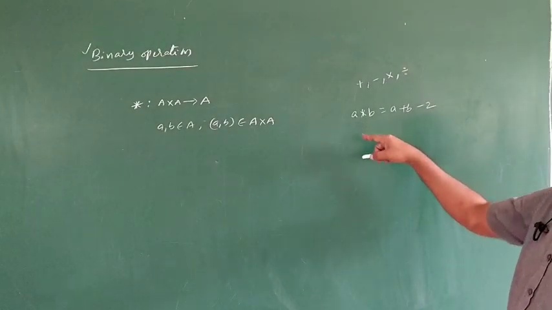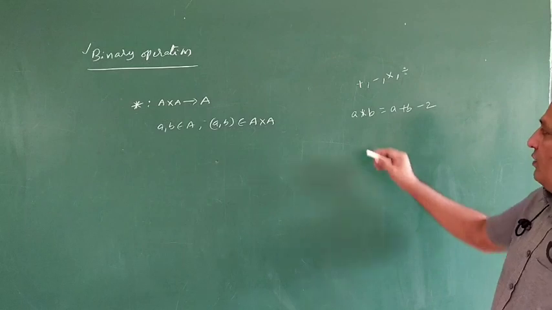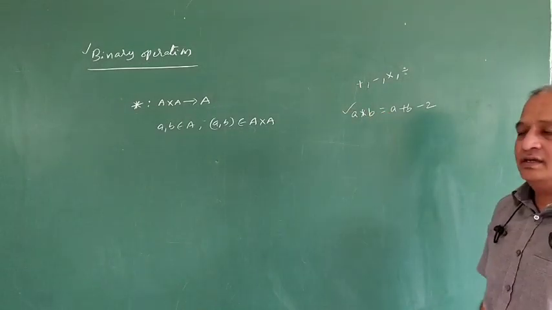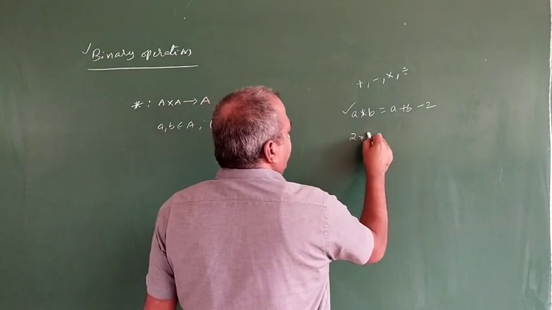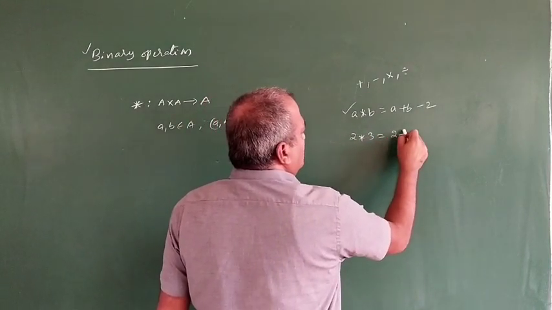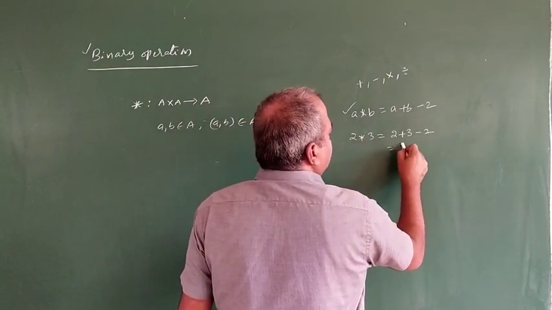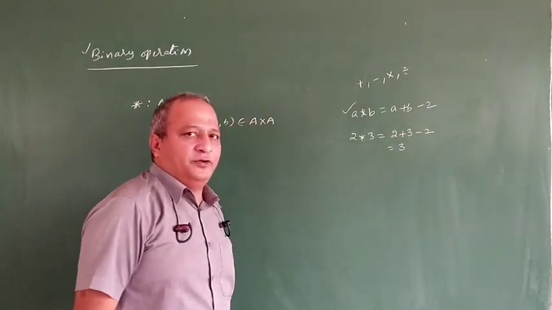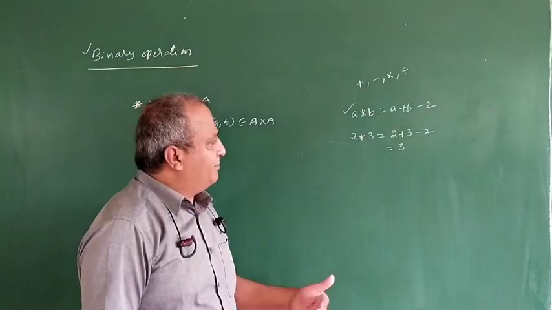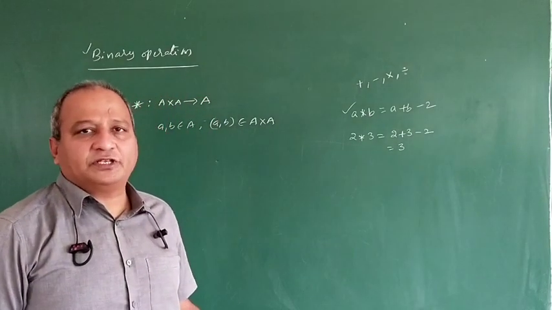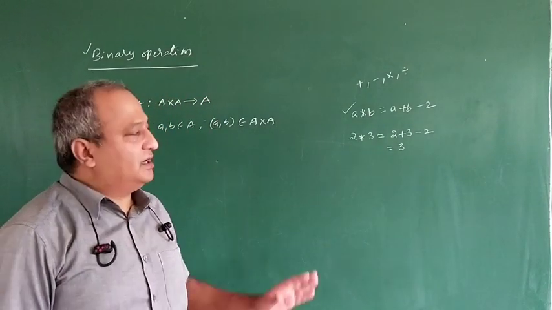Now, when it comes to this level, this is our own defined operation. See what 2 star 3 will become according to this definition. 2 plus 3 minus 2, which is equal to 3. Generally, 2 plus 3 is 5, 2 into 3 is 6, and 2 minus 3 is minus 1, all of which we know.